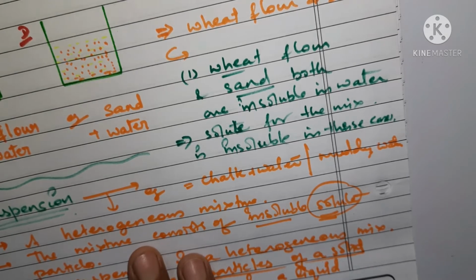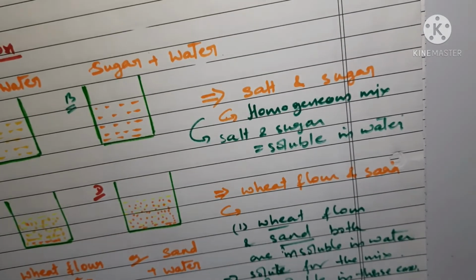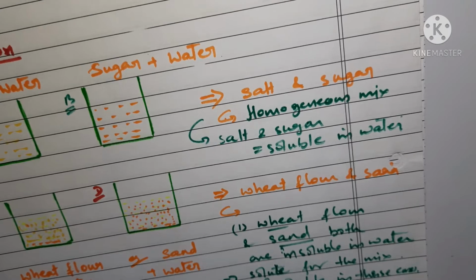Fine. So let's try to understand the properties of these mixtures, let's go for the characteristics.